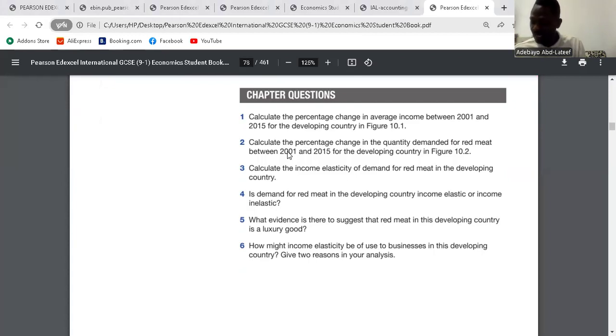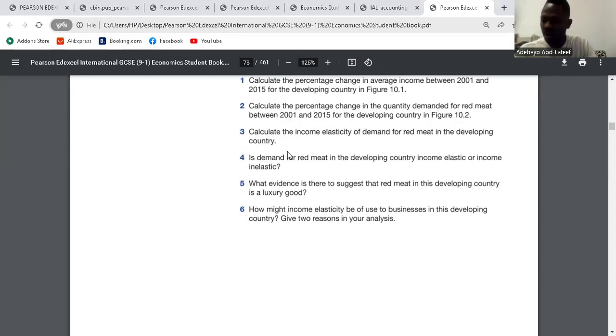That's the income change in that country. The red meat change between 2001 and 2015 is 85.2%, which we already did. So 85.2% divided by 50% is 1.7, which is a normal good. Question 4.